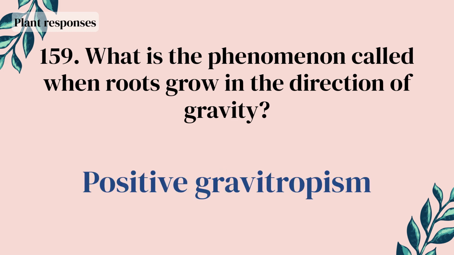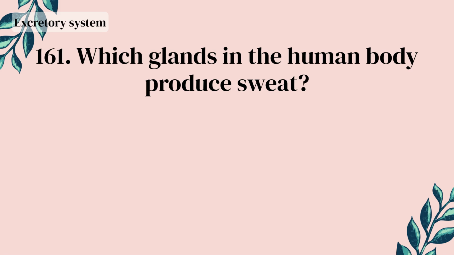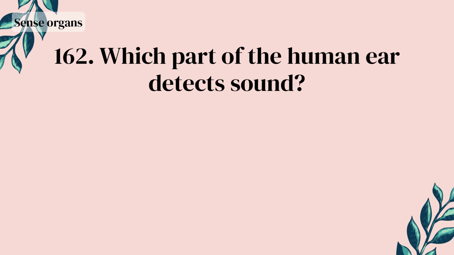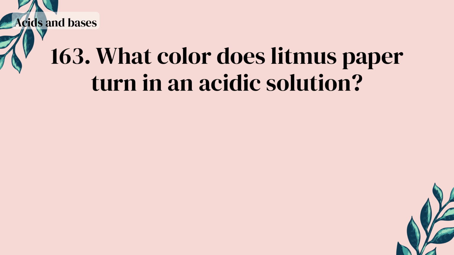Positive gravitropism. What is the substance that contains a cell's genetic information? DNA. Which glands in the human body produce sweat? Sweat glands. Which part of the human ear detects sound? The cochlea. What color does litmus paper turn in an acidic solution?